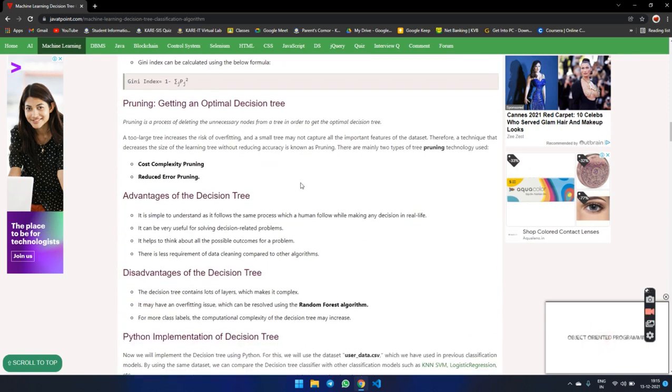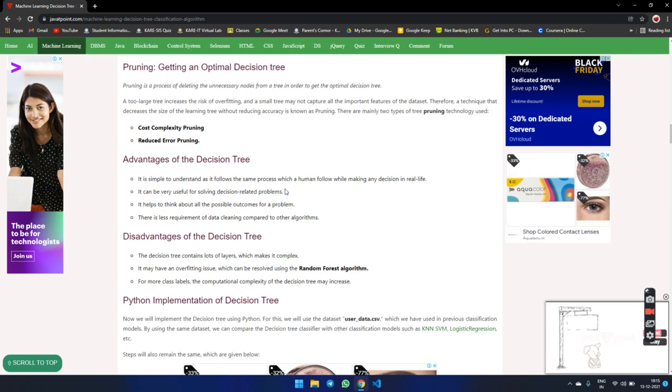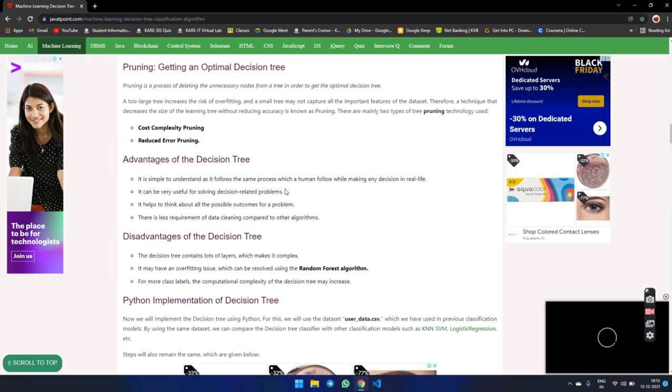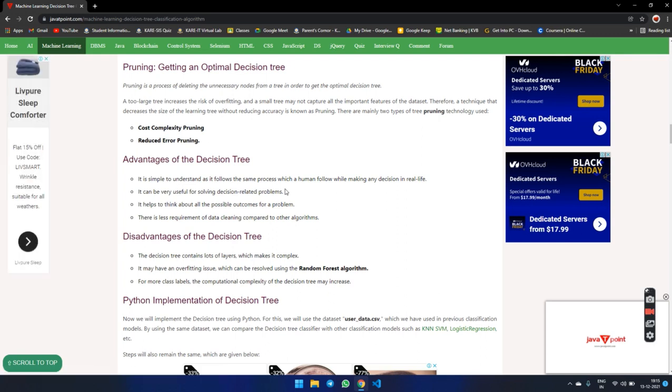Advantages of the decision tree. It is simple to understand, as it follows the same process a human follows while making a decision in real life. It is used for solving decision-related problems. It helps to think about all possible outcomes of a problem. There is less requirement of data cleaning compared to other algorithms.